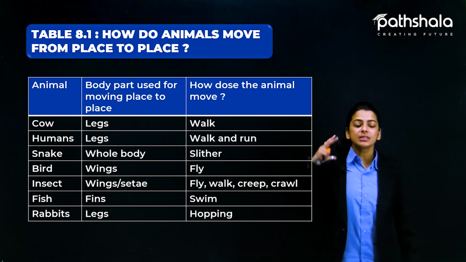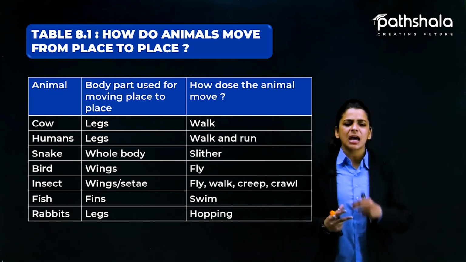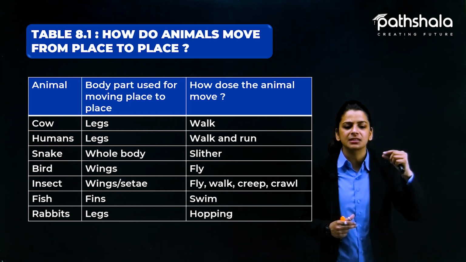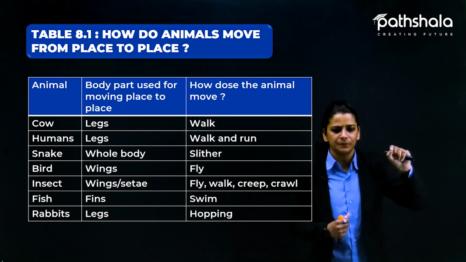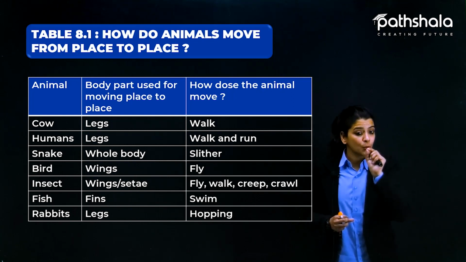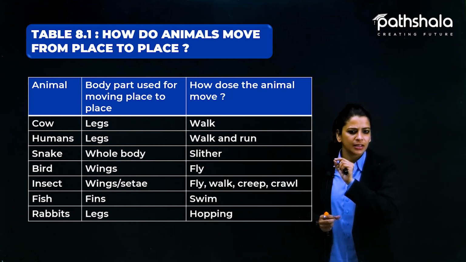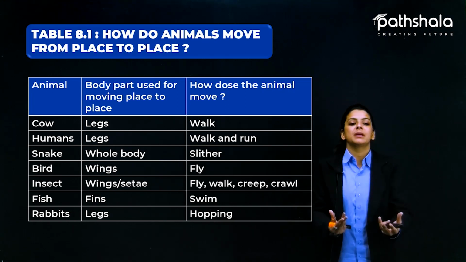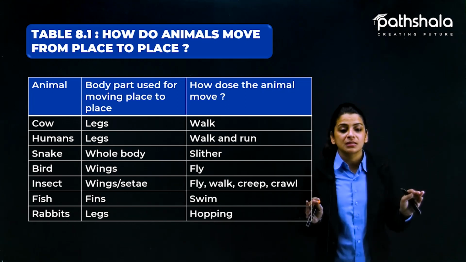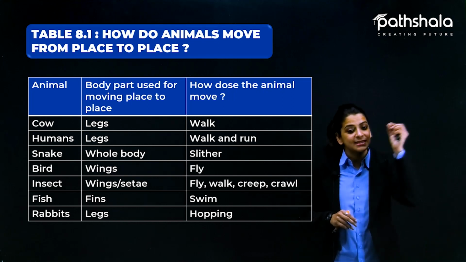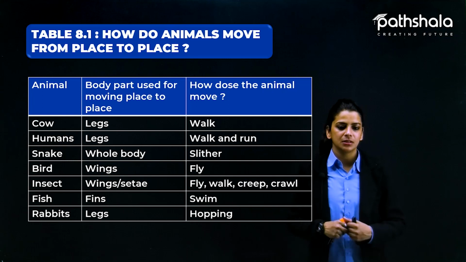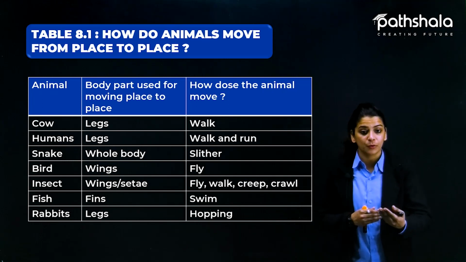Now, what is setae? You must have noticed that on the body surface of some insects, they have small hair-like structures. कुछ insects ऐसे होते हैं जिनके ऊपर से hair-like structure आपको नजर आते हैं. तो वो क्या करते हैं? उनको better gripping में help करते हैं and better movement में help करते हैं. So, with the wings, with the small legs, or with the setae present on their body, they show various kinds of movement. Insects के फिर कई तरीके के movements हो जाते हैं.